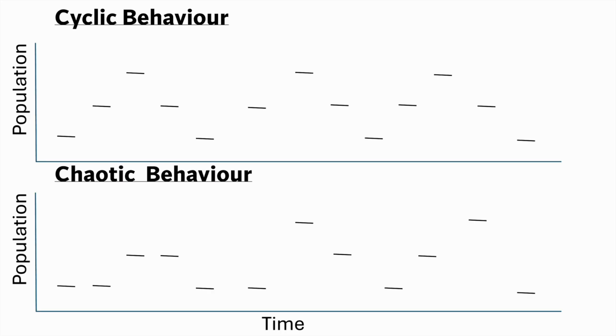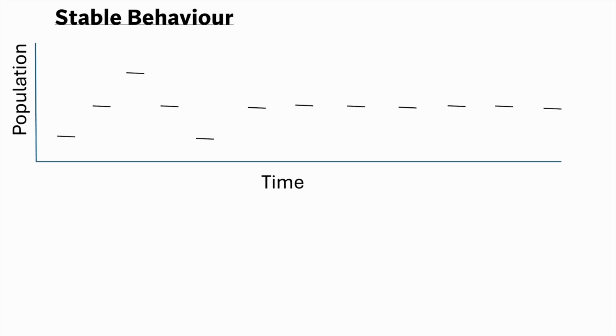This kind of system can have different kinds of behavior. Cyclic behavior occurs when the population varies periodically, and chaotic behavior occurs when there is no discernible pattern. Stable behavior occurs when the population reaches a stable value that does not change as time increases.